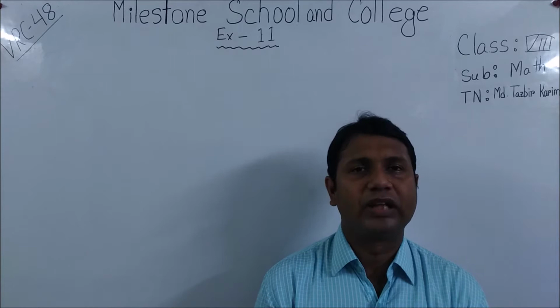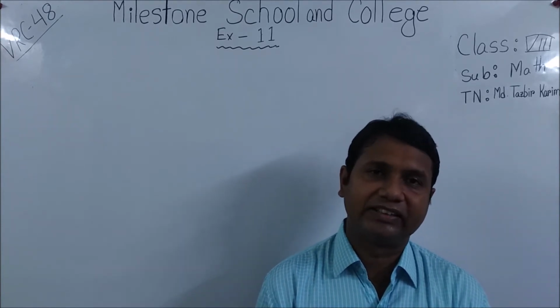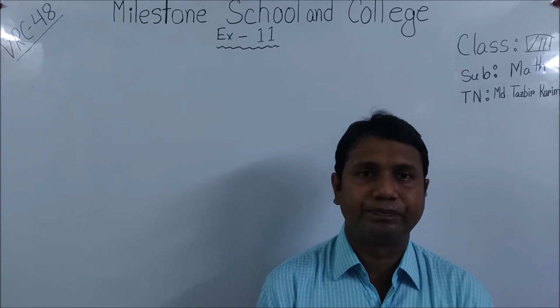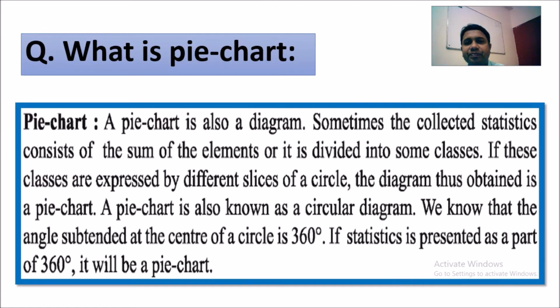Okay, so now we are going to solve question number 17 of exercise 11. Before that, we want to discuss what a pie chart is. A pie chart is also a diagram. Sometimes the collective statistics consist of the sum of the elements, or it is divided into some classes.